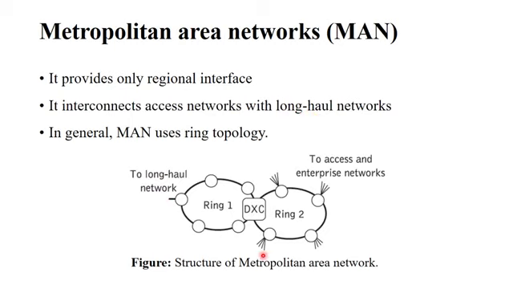This diagram shows a typical structure of the metropolitan area network, usually considered as a ring topology. Here we can observe ring 1 and ring 2, 2 rings interconnected by a digital cross connector. DXC indicates a digital cross connection. From this there will be a further extension either to the access networks or to the long haul network.